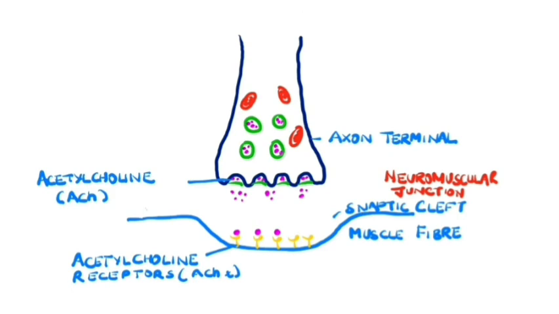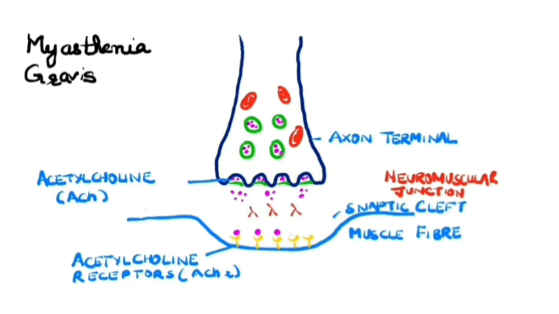But in myasthenia gravis, which is an autoimmune disease, the immune system malfunctions and releases antibodies that block or destroy the nicotinic acetylcholine receptor at the junction between nerve and muscle. This prevents nerve impulses from triggering muscle contraction, leading to skeletal muscle weakness. The most affected muscles are those of the eyes and face. Symptoms of the disease include double vision, drooping eyelids and trouble in walking and talking.